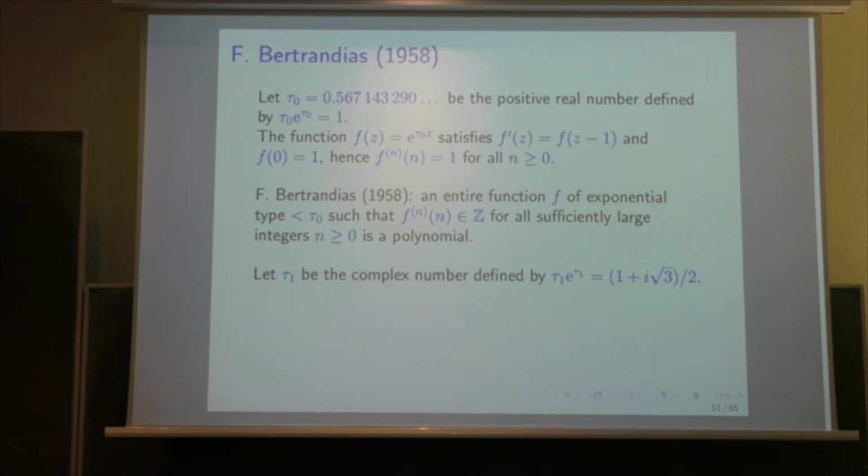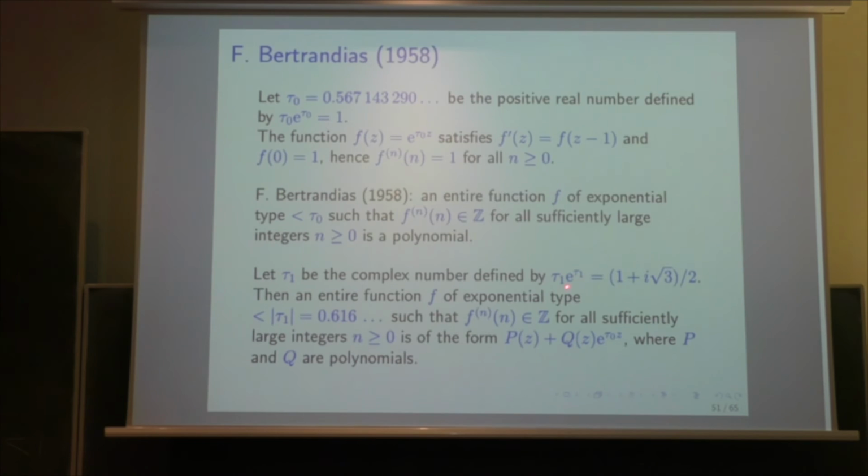It's possible to go a little bit further. If you take a number which is slightly greater than tau 0, which is 0.616, so tau 1 is a complex number which is defined by this condition, then any entire function of exponential type less than this number, such that all the derivatives are integers in z, is of the form a polynomial in z plus a polynomial in z times exponential tau 0 z. So these are given a little bit like it was done by Selberg in the result that I mentioned before, and also by Hardy.